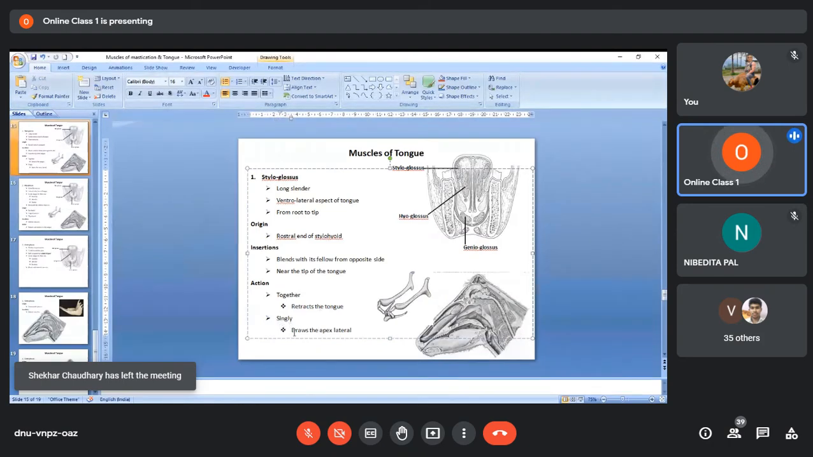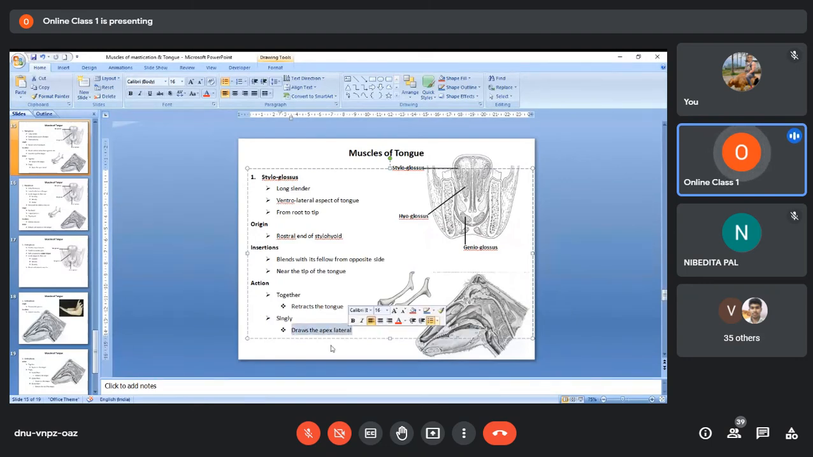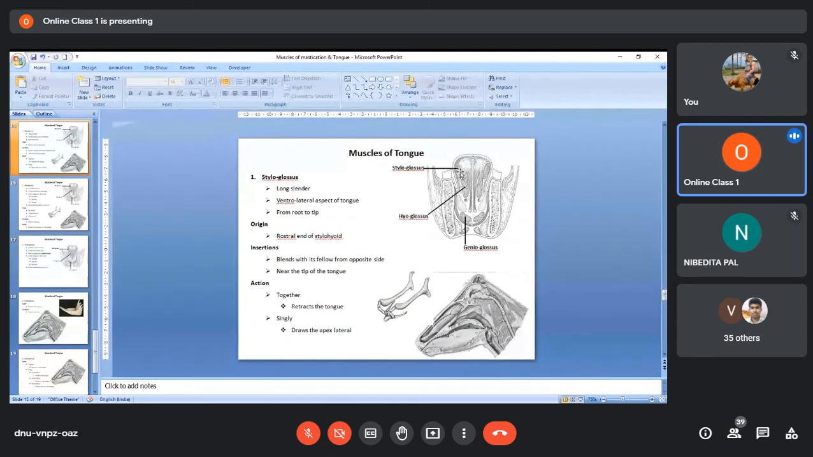Then singly, if a single side styloglossus acts, it will draw the apex towards the lateral side. Suppose this is the left side styloglossus. If this muscle is activated, then the tip of the tongue will be turned towards the left side. If the right one is activated, then it will turn the tip to the right side.